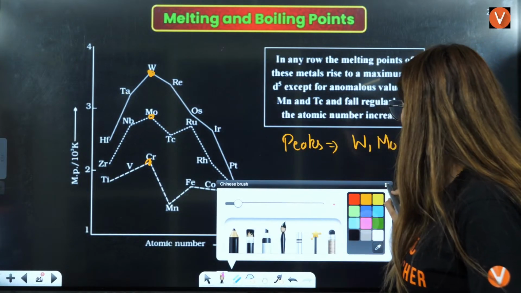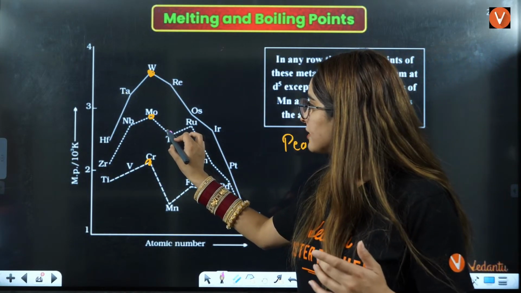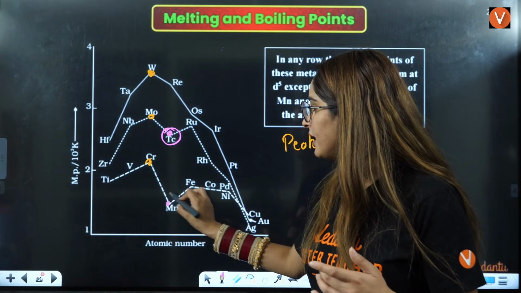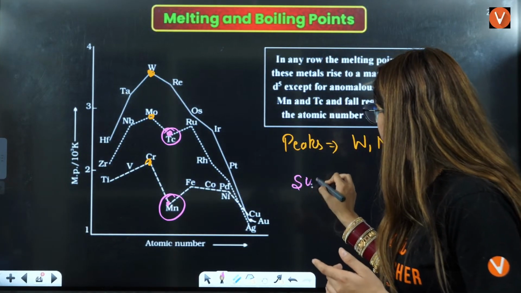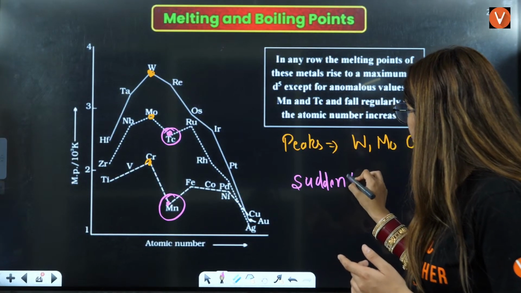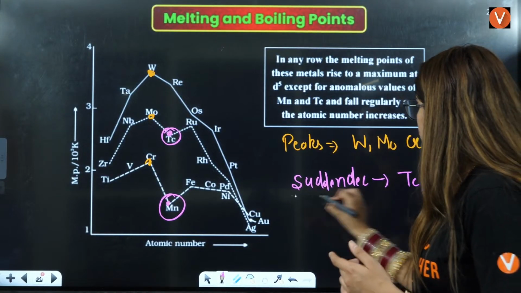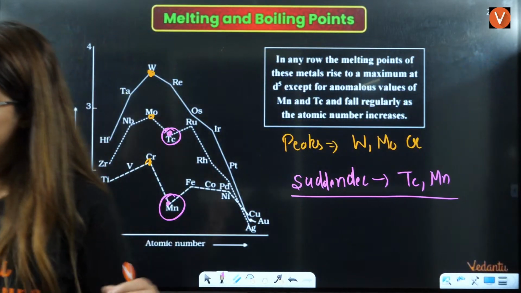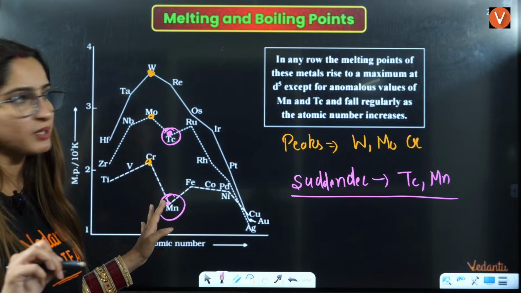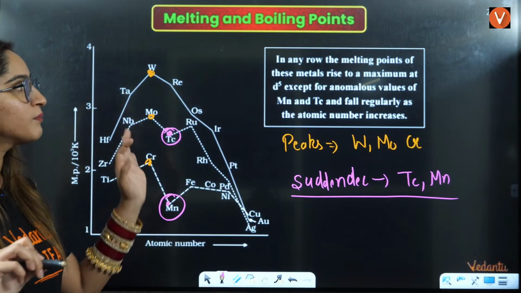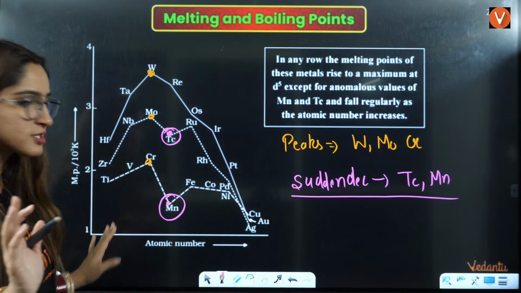Then if they ask you the sudden decrease, that is in technetium and in manganese. Sudden decrease is also there in technetium and manganese. These are the two important exceptions from your table. That is not written anywhere, right? But you should remember this from the chart itself, right?